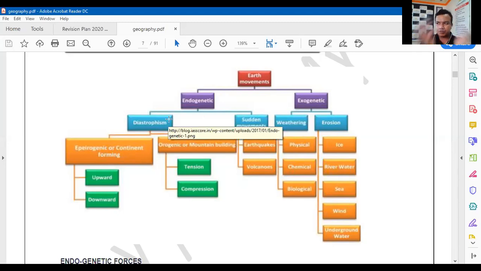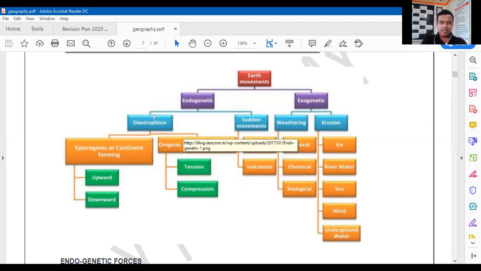Endogenetic means due to the internal forces, which lead to some of the earth movement on the surface of the earth. So endogenetic movements are again divided into two categories. One is called diastrophism. Diastrophism means slow movements. As we have seen, the plate movement or plate tectonics is a slow movement, like 1 inch a year. The plates either move away from each other, or move towards each other, or pass by each other, right? So these are called diastrophism or slow movements, right?